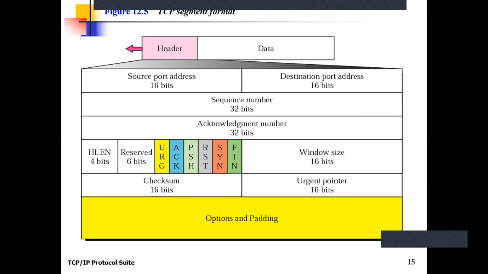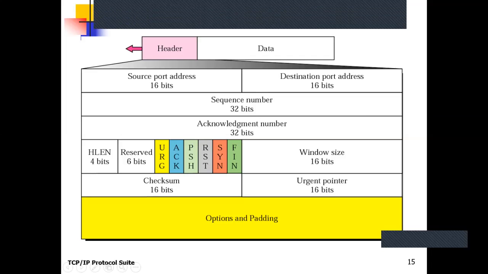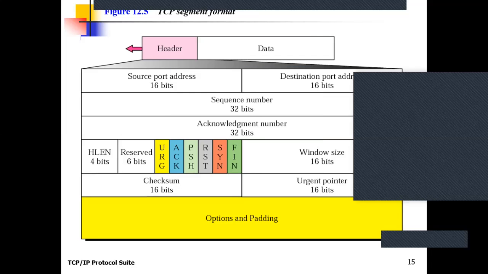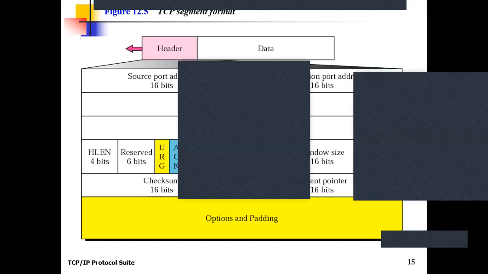Okay, we will continue with the slide. With the urgent pointer, we can define the urgent data in a specific segment, and the size of the urgent data is defined in the urgent pointer field. Clear? How do we identify?